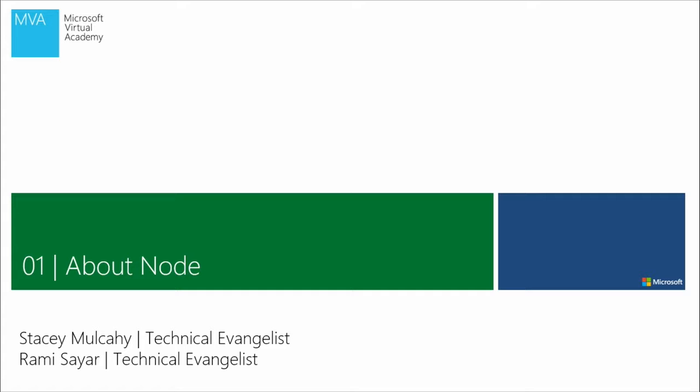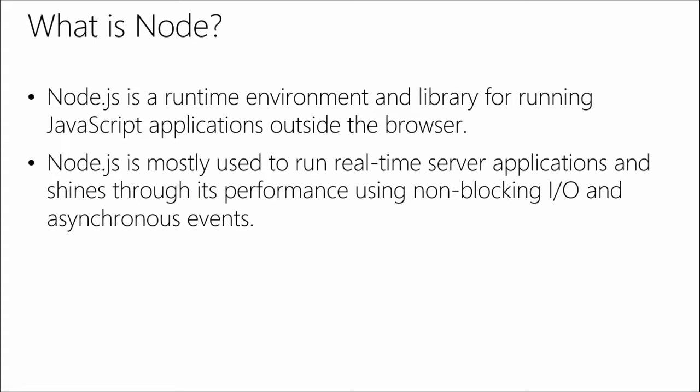Yeah, let's do this. So let's talk about Node first. What is Node? It's like you're asking me the ultimate question. Node.js is a runtime environment and library for running JavaScript applications outside the browser. In a nutshell, that means that if you're a JavaScript developer and you're used to doing something on the front end, you now can take that knowledge and start doing things on the server side or back end. Node is mostly used to run real-time server applications and shines through its performance using non-blocking I/O and asynchronous events.